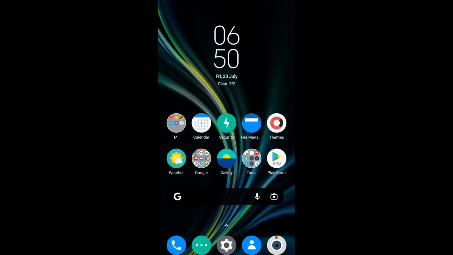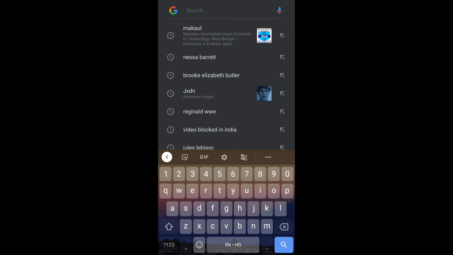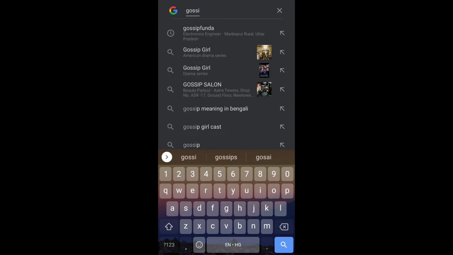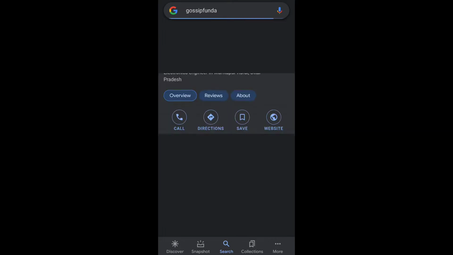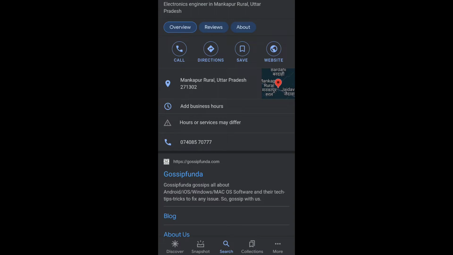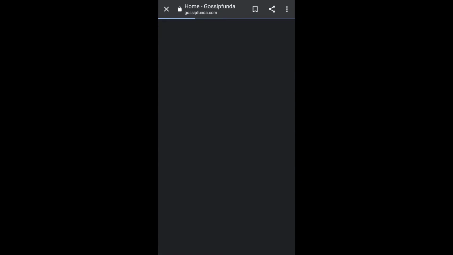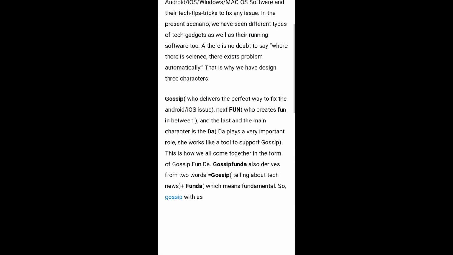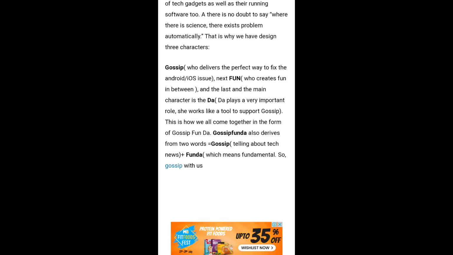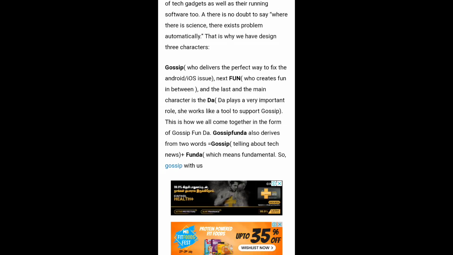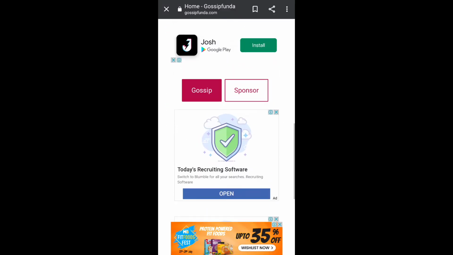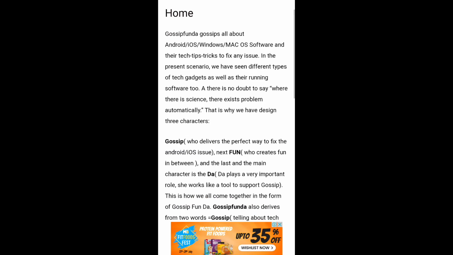Now to remove all these adware and malware, first you need to go to Google and search for any site. I will search for Gossip Funda. When you open the page, there will be some ads and other stuff. Private DNS also helps in removing advertisements, and on a computer you can also remove some of the redirects and other stuff. As you can see, there is a pop-up ad at the bottom, I guess an advertisement for a wishlist, Flipkart I guess. There, as you can see, recruiting and other stuff.